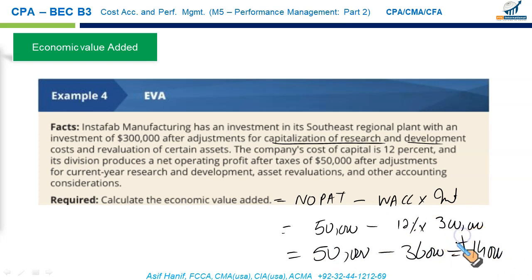It is positive, and as we have just discussed, if the EVA is positive, that means performance is meeting or above the standard, and negative means the performance is not meeting the standard. And that's a simple way. The question that you will see in your exam would be as straightforward as this one, and the question in the Becker course will also be somewhat similar. Just take the numbers. No adjustment is required. That's all for this module.